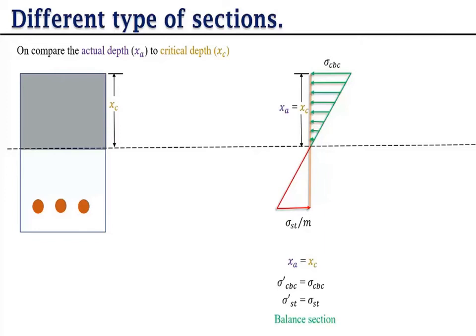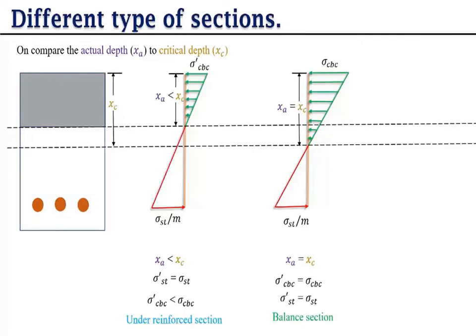So XA is equal to XC, that means that section is balanced. The section is called balanced. In this situation all things are similar, meaning XA is equal to XC, sigma CBC dash is equal to sigma CBC, and sigma ST dash is equal to sigma ST.